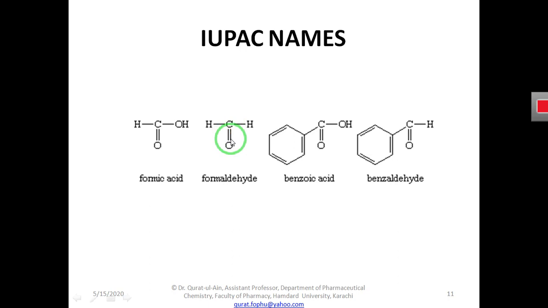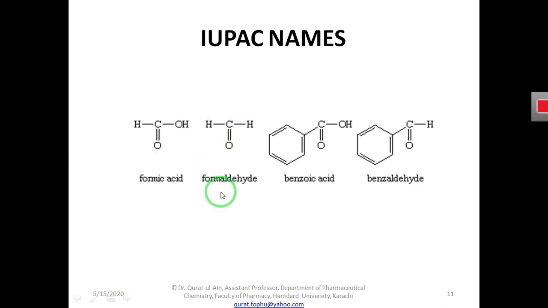So we remove the IC from the name of the acid and we add aldehyde, formaldehyde. We remove IC and we add aldehyde. So this formaldehyde is made from the formic acid.